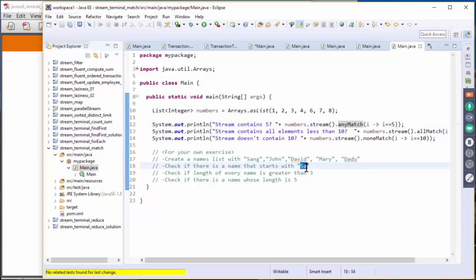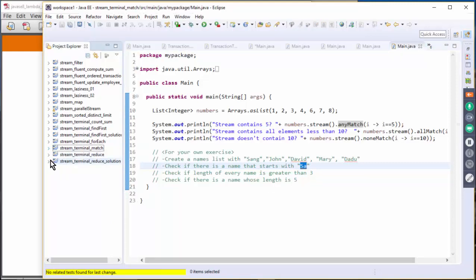with S, capital S, and small a. Check if the length of every name is greater than 3. Check if there is a name whose length is 5. All right, so that is a match operation.